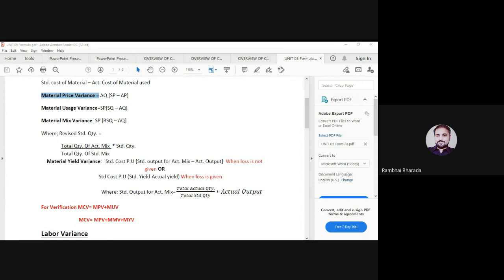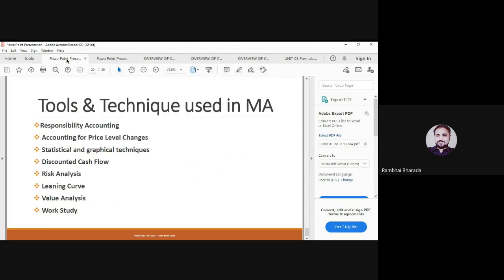Okay, so please remember all the formulas from the unit. Quick revision of the entire syllabus. Your revision means which type of question will be there from each unit. So the first unit is a purely theoretical unit. So please remember all the theoretical points, main points and sub points. Please remember all the titles. Please remember all the terms related to management accounting.